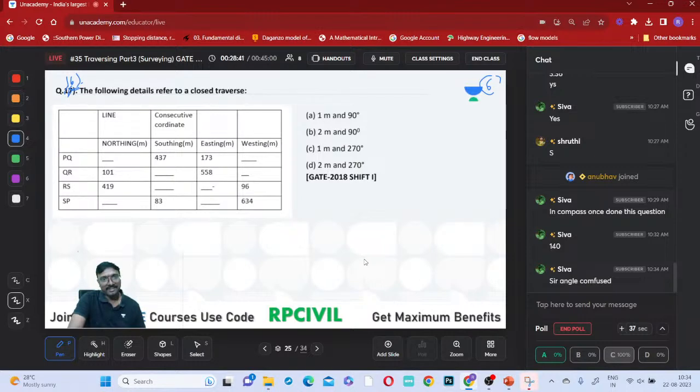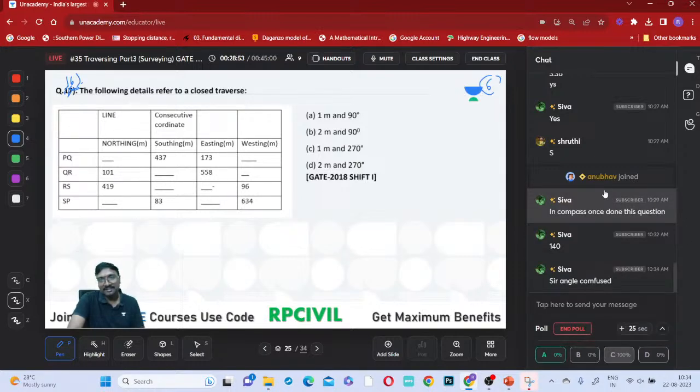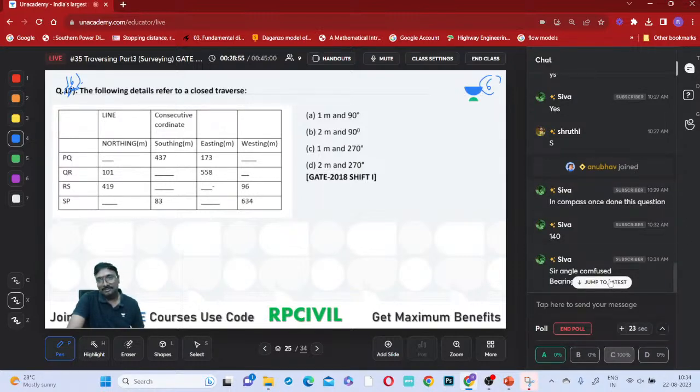What is confusing? Easting, why confused? Easting and westing, northing. Sum of the departures by which one? This is sum of these latitudes. That is only the angle. Sum of the departures by the sum of the latitudes. You just find out the sum of the latitudes first, the sum of the departures first. Then you will be getting the reduced bearing quadrants. After that you can identify the whole circle bearing.